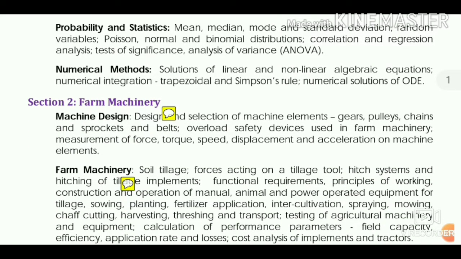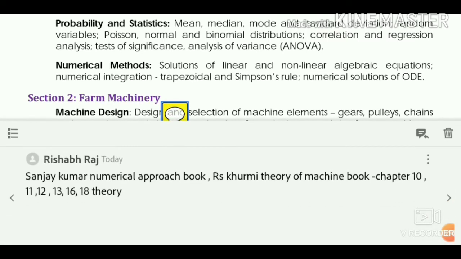Now come to the agriculture core subject syllabus. First of all, it comes with farm machinery, which is machine design. For machine design, you should study the theoretical portion from the Sanjay Kumar numerical approach book. I think it gives almost 60 to 70% of the theory, and the remaining portion you can study from the R.S. Khurmi theory of machines book, chapters 10, 11, 12, 13, 16 and 18.